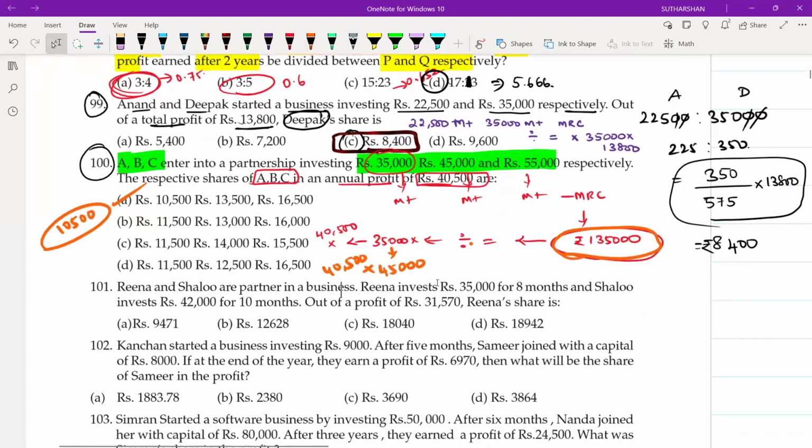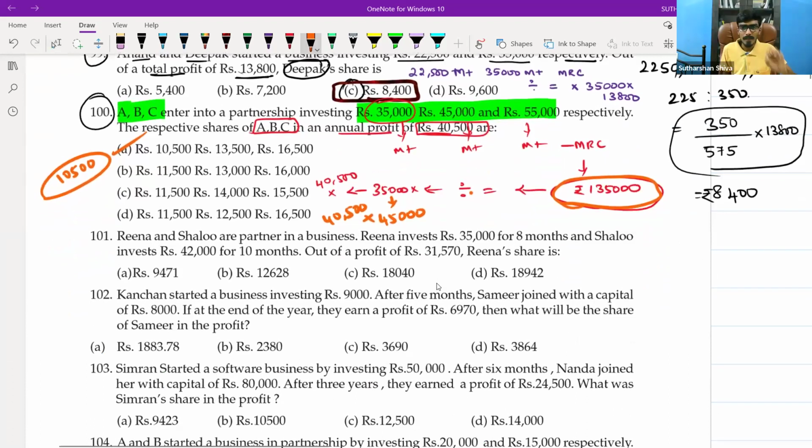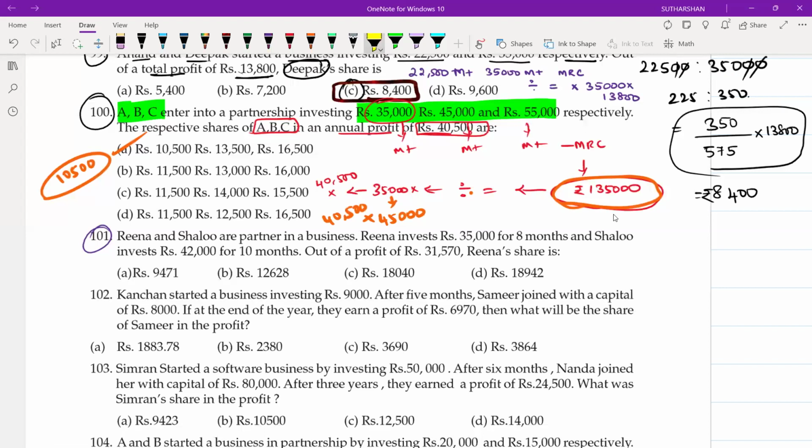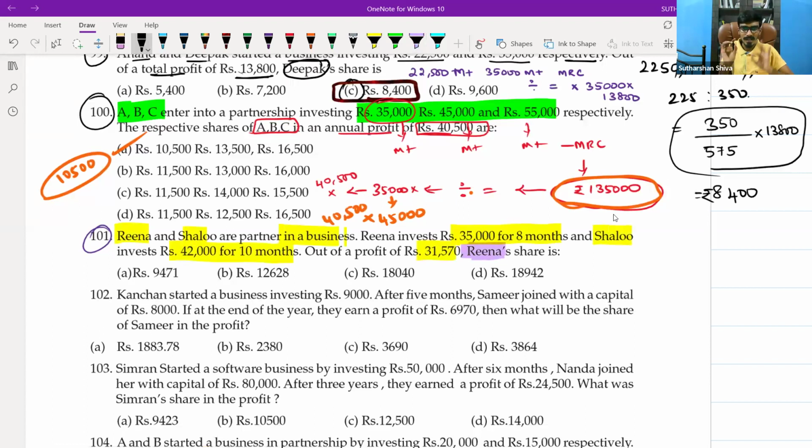Yes, sir. We'll go with question number 101. I am expecting at least one question from this topic, so carefully understand this. Sharmita, you can read the question. Reena and Shalu are partners in a business. Reena invests rupees 35,000 for 8 months and Shalu invests rupees 42,000 for 10 months. Out of a profit of rupees 31,570, they are asking Reena's share.